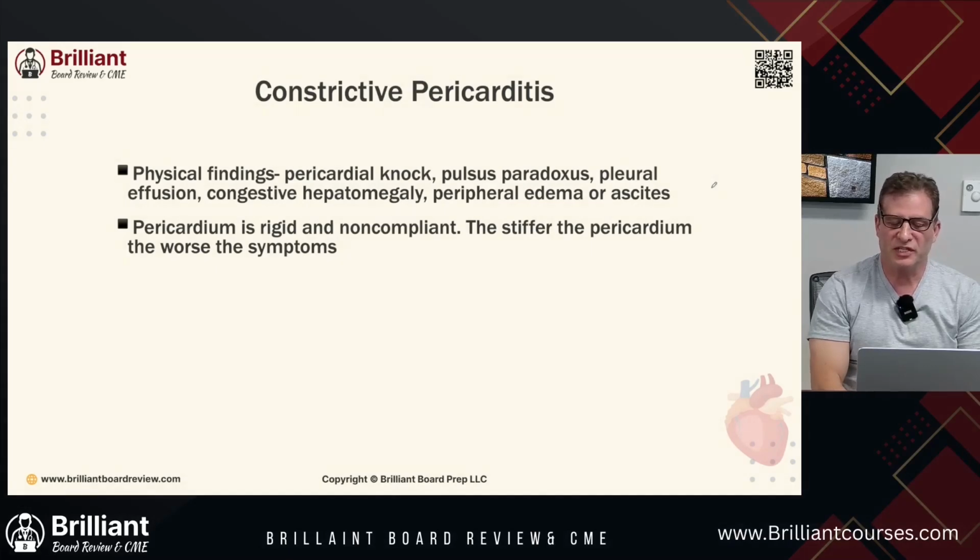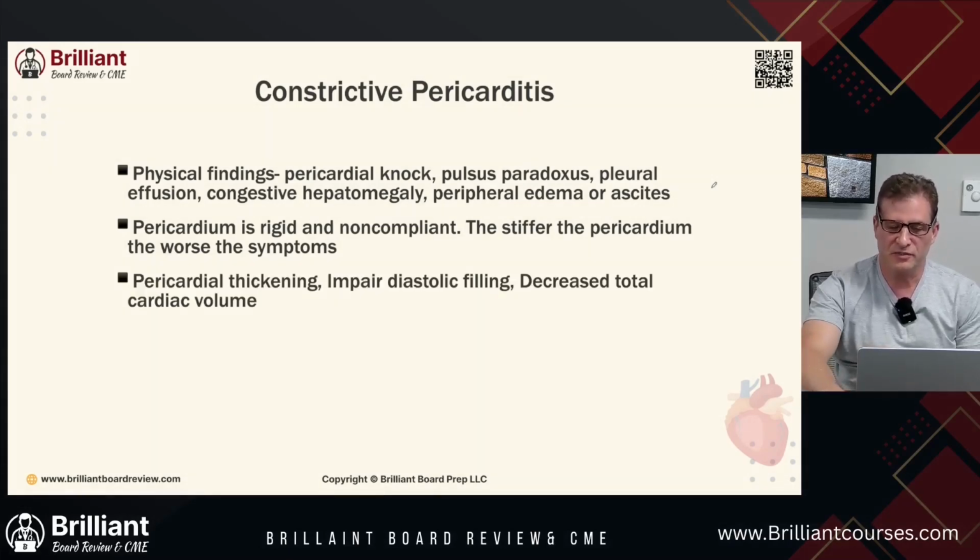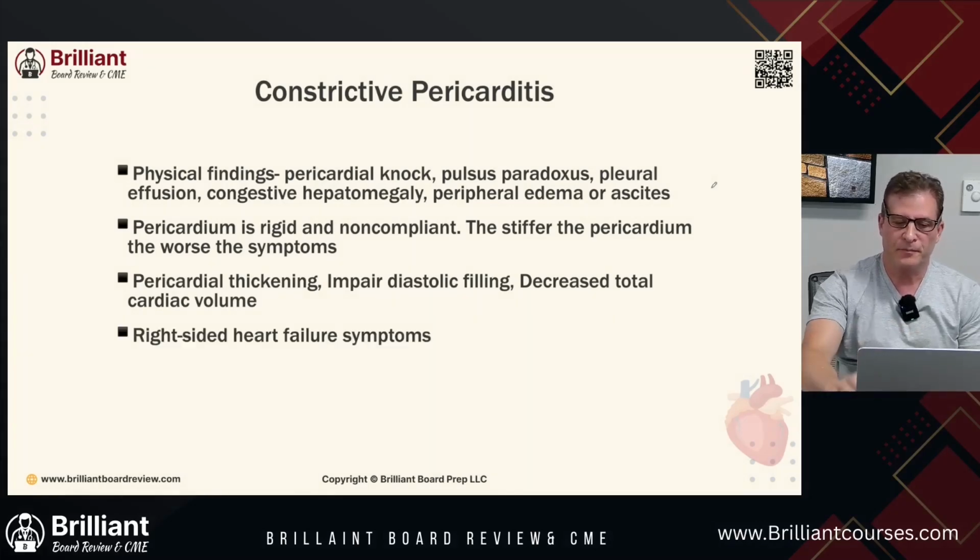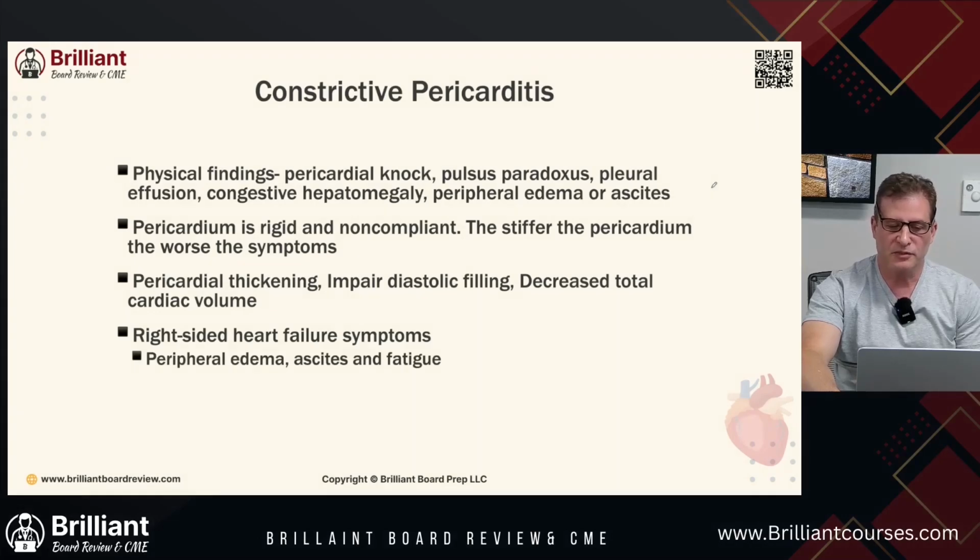Pericardium is rigid and non-compliant. The stiffer the pericardium, the worse the symptoms. Pericardial thickening, impaired diastolic filling, decreased total cardiac volume. And you have right-sided heart failure symptoms, which is going to be peripheral edema, ascites, and fatigue.